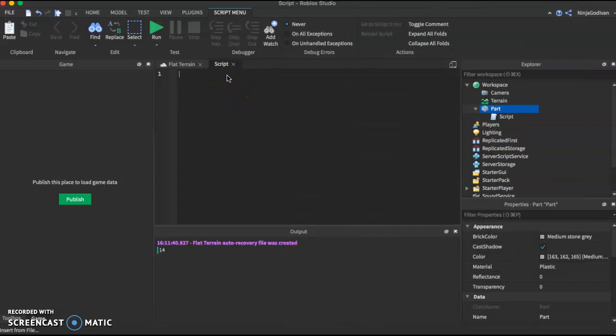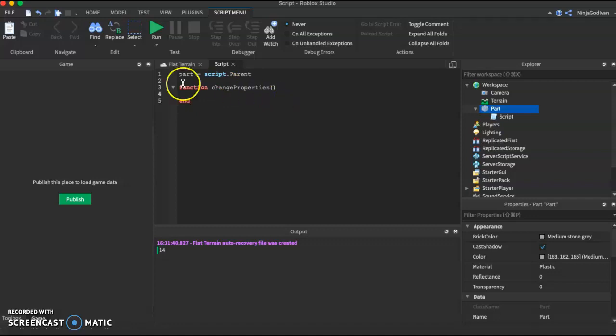So you can declare it if you want to. So you can say part, I'm just gonna call this part for now, equals script.parent. If you don't know what script.parent is, you can go to the previous video, which teaches you how to modify parts. If you do, then let's go on ahead. So I'm just gonna call this change properties. So we're gonna end this here.